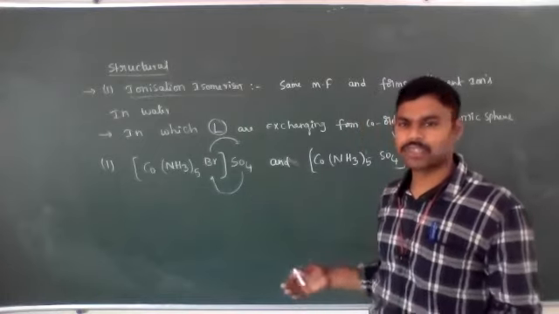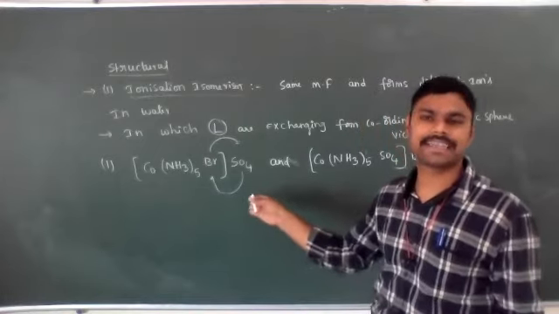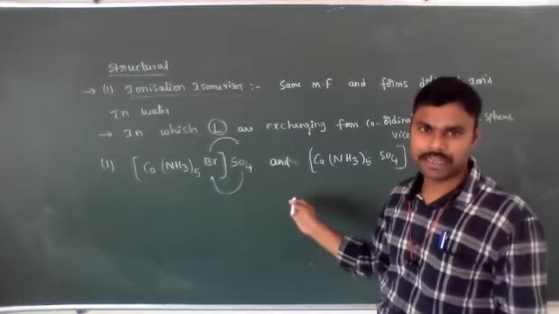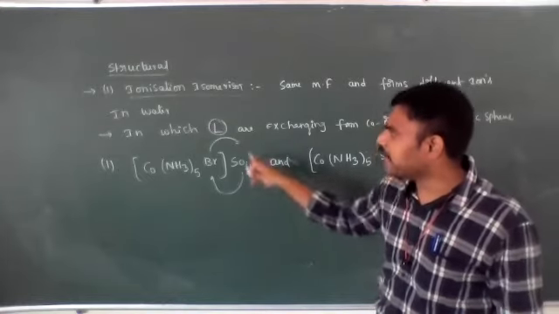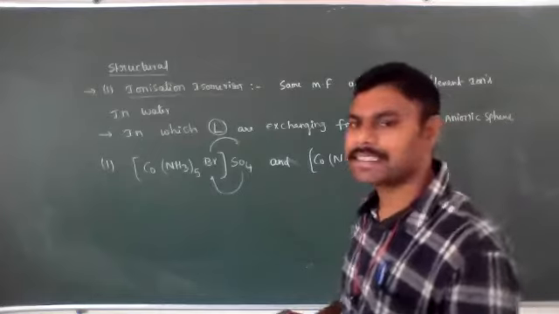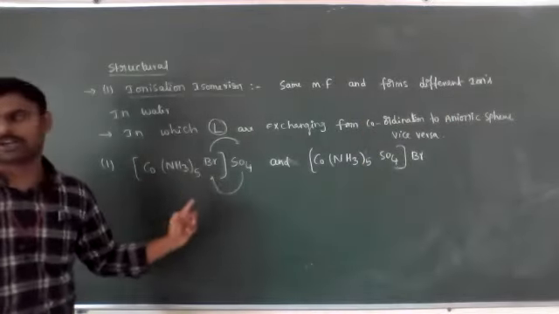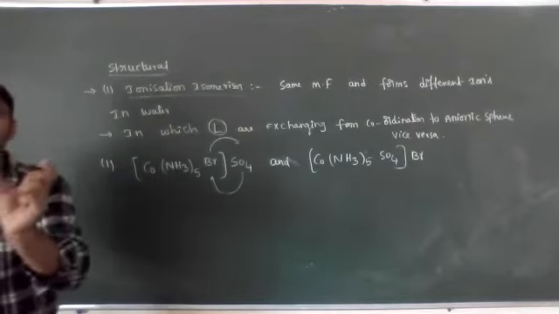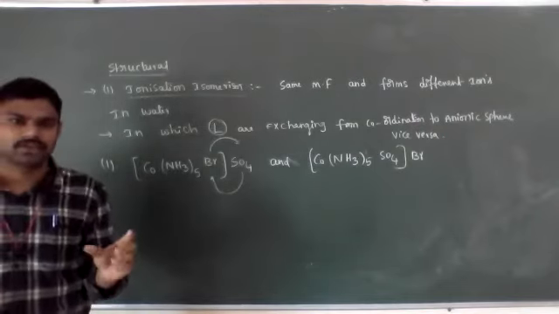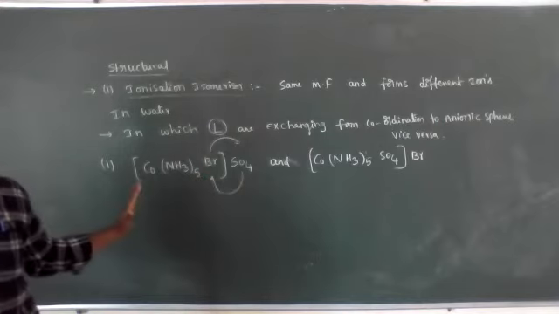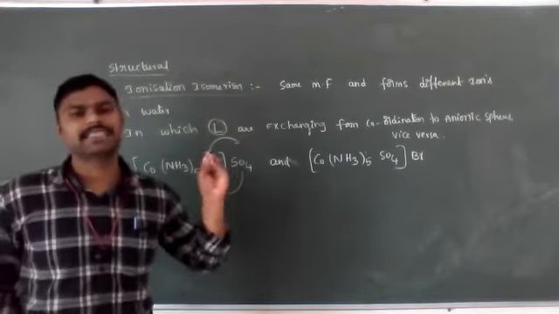What is the answer? It is not hydrated isomerism, not linkage isomerism, not coordination isomerism. Yes, because it is ionization isomerism. The ligands are exchanging from the coordination sphere to the anionic sphere and vice versa. That observation is very, very important. This is an example of ionization isomerism.